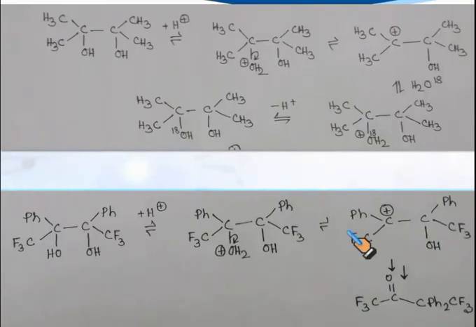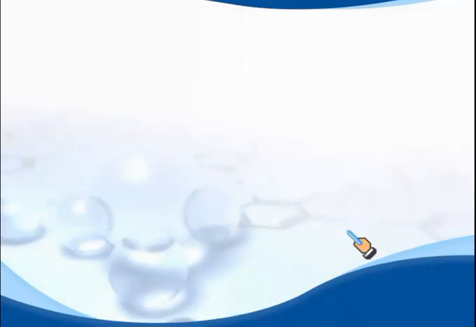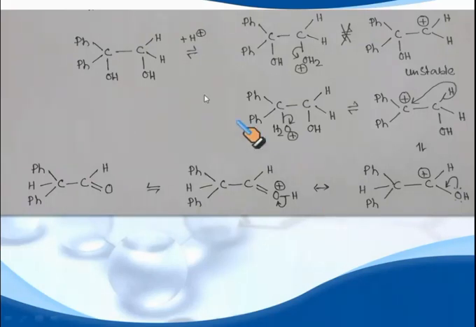Now what happens if an unsymmetric pinacol is treated with acid? Here the main question is which hydroxyl group undergoes protonation.